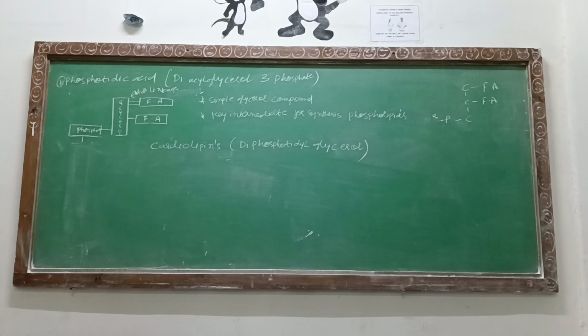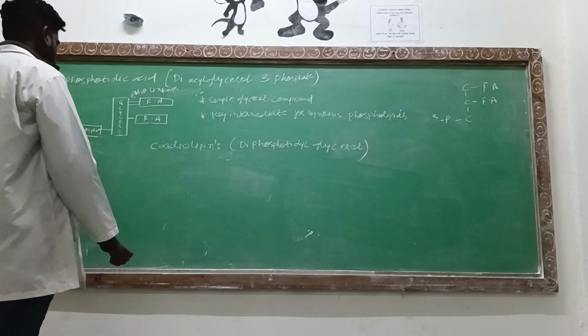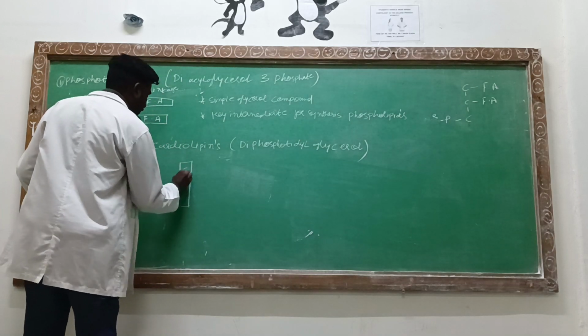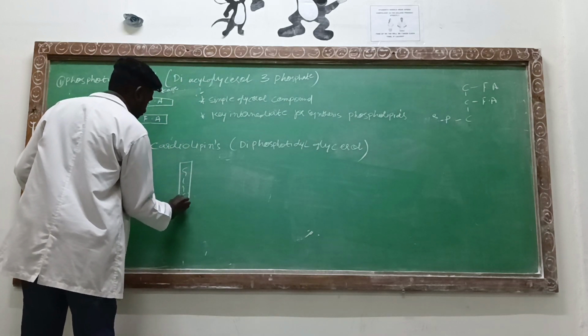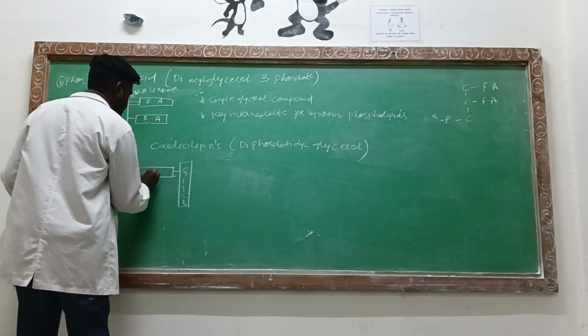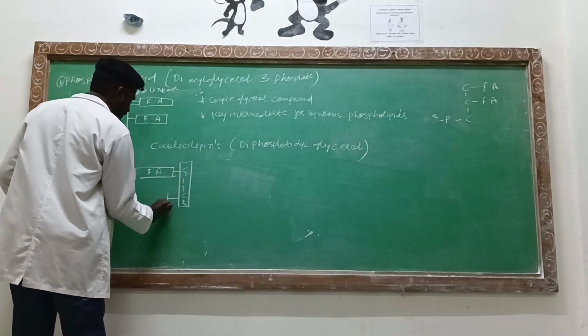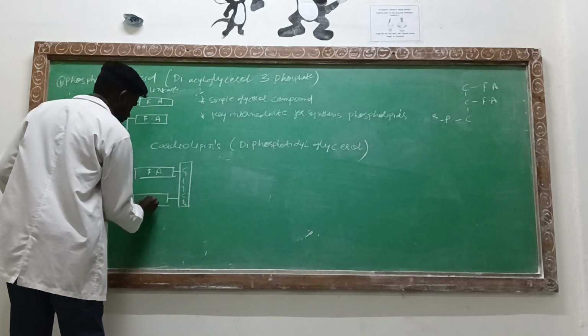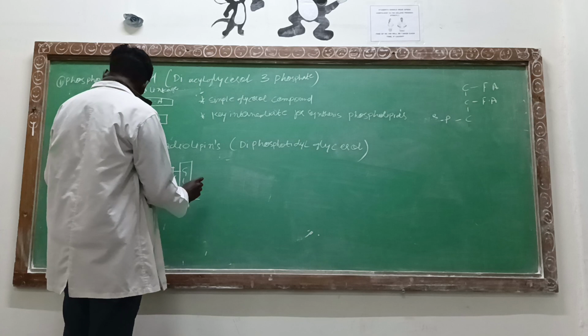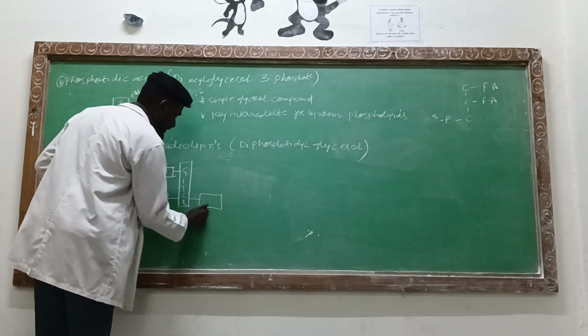Why is it considered a diphosphatidylglycerol? Because two phosphatidyl compounds are getting attached with the help of the glycerol. That's the reason it is called diphosphatidylglycerol. A simple structure if you are going to draw: the glycerol will be present along with the fatty acids. To that glycerol, the phosphate is going to be attached.